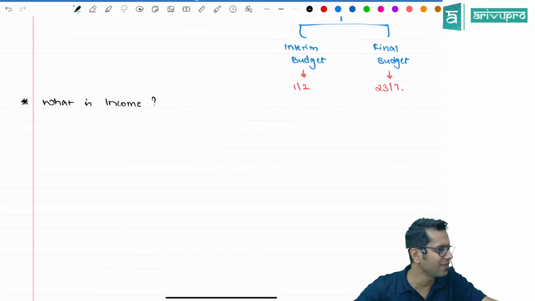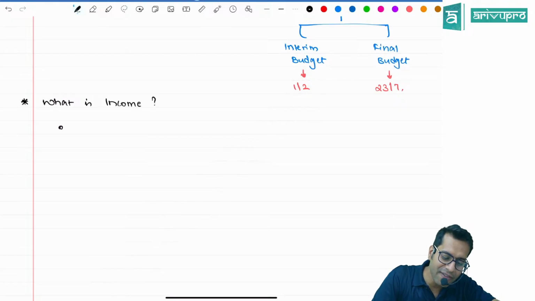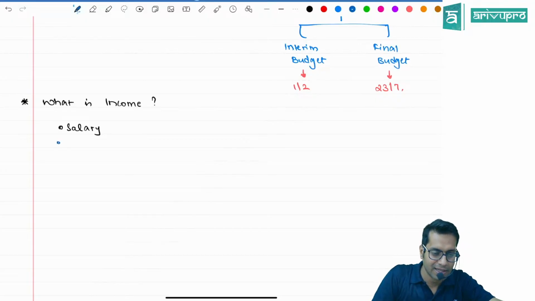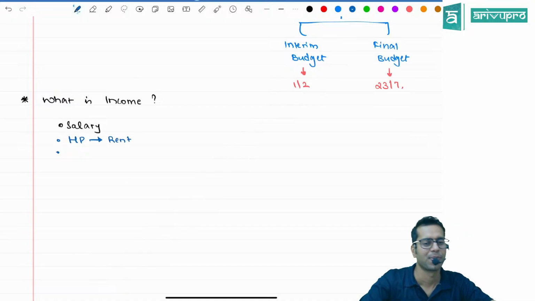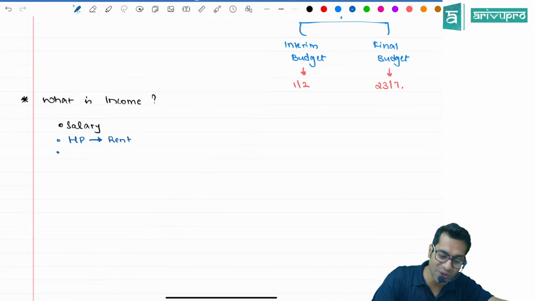Example, anyone? Salary, sir. My father is working somewhere, he's earning salary. So salary is income. Then wages. Salary and wages are one only. Then income from rent, sir. I have a house, sir, and I have given this house on rent to someone. Sir, you have a business called Sadi Priya Sadis, so this is your income. You are earning income by way of business.